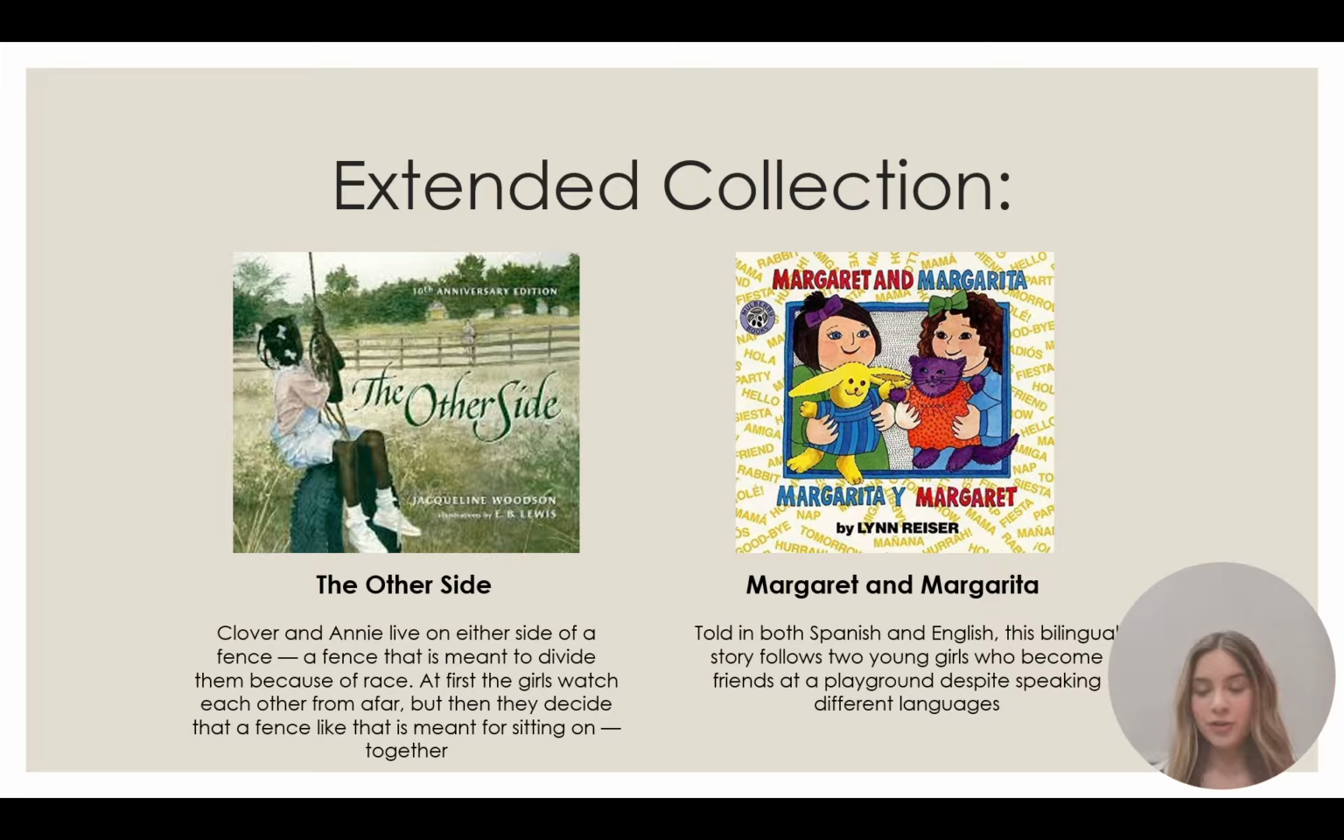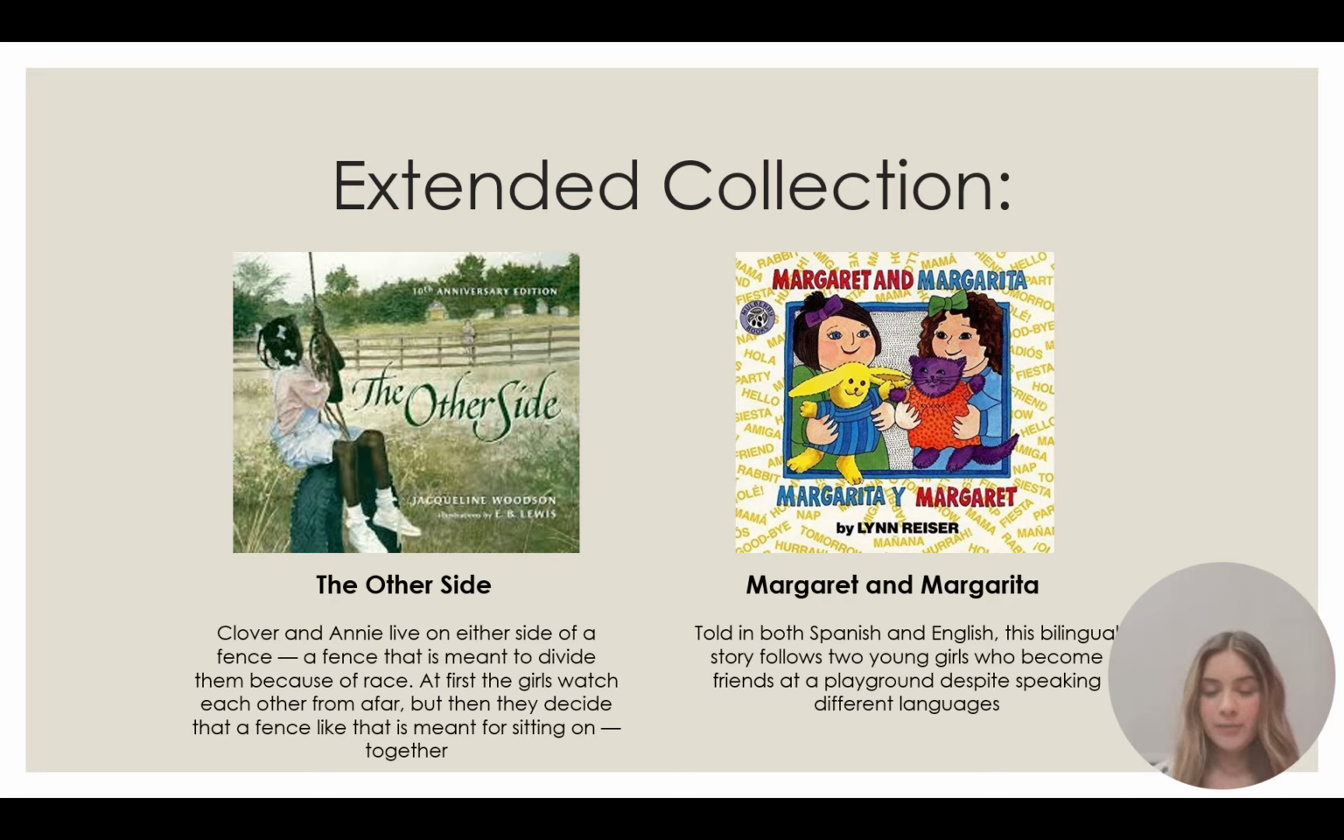If you have any interest in reading further in books with themes like these, I have created an extended collection here. One book that I would recommend is The Other Side. This book is about a young white girl and a young black girl who live on different sides of a fence. The fence is meant to divide them, and they believe that this is because of their race. At first, they just watch from afar, and they wish that they could play with each other. But eventually, they come to the conclusion that the fence is a place where they can meet, compromise, and play, and that they are meant to interact with each other.